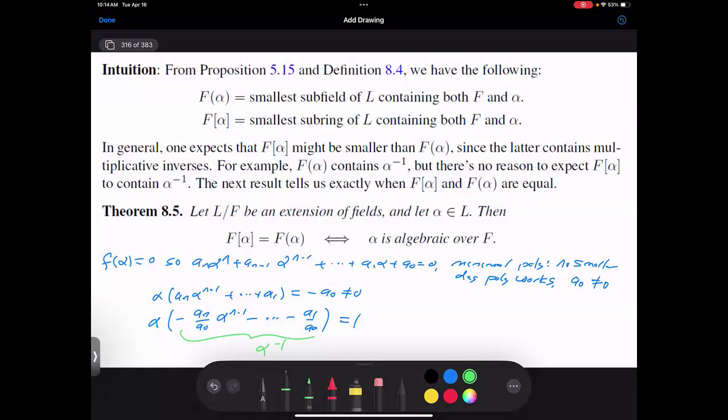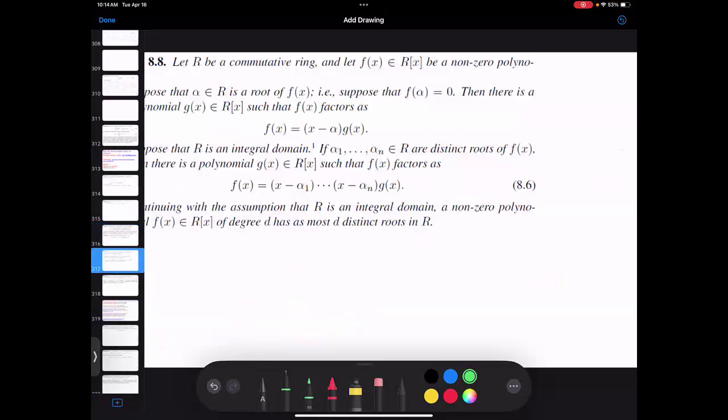The natural question then is, what polynomial works? If I know the polynomial of alpha and I know the polynomial for beta, what's the polynomial for alpha plus beta? What's the polynomial for alpha beta? And it could depend on alpha and beta in terrible ways. And so I will leave that as something for you to think about.